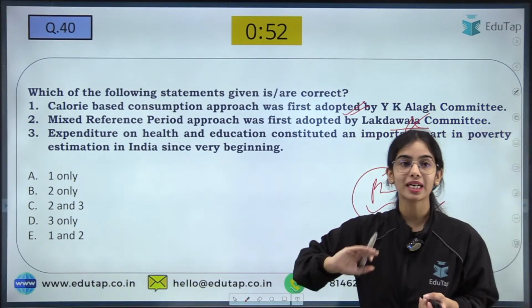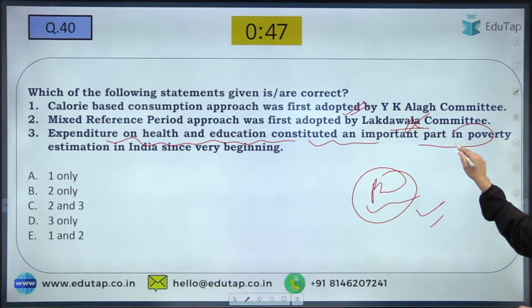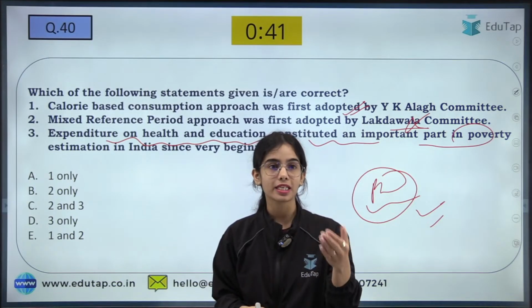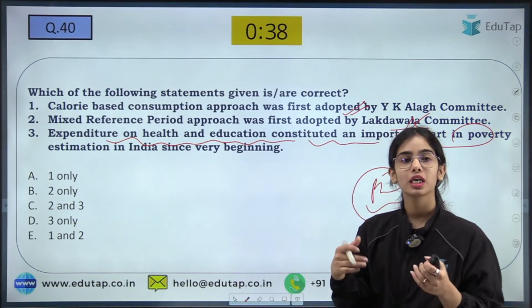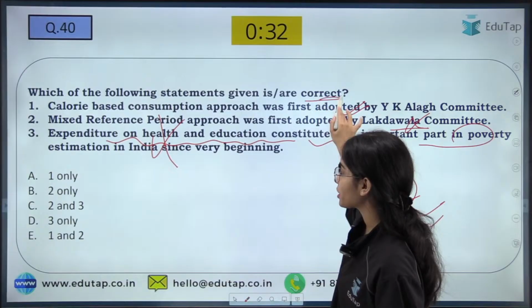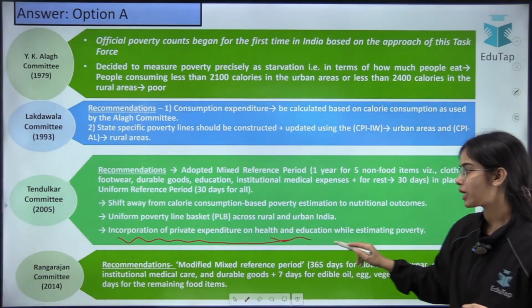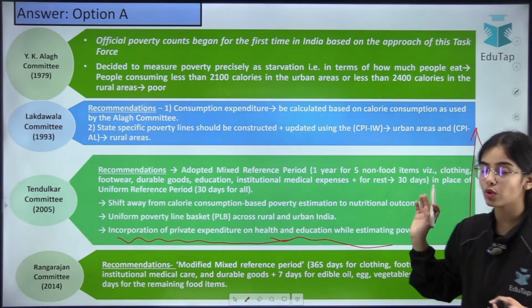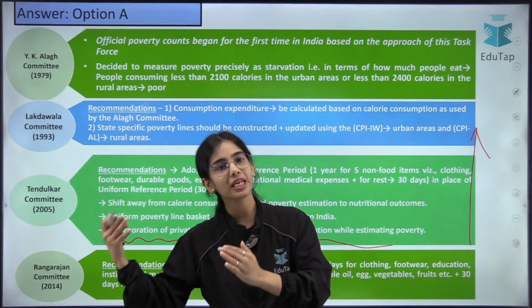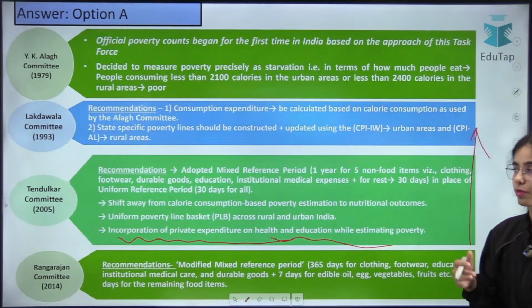It was the Tendulkar committee that gave the mixed reference period, and expenditure on health and education constituted an important part since the beginning of the plans and such. No, it was the Tendulkar committee that said that the expenditure on health and education, they form the private expenditure. Okay, so these second and third statements are wrong. You have to find the correct statement. So only one is the correct answer. It was the Tendulkar committee that incorporated the private expenditure on health and education. Before the Tendulkar committee, it was considered that health expenditure and education expenditure are public expenditure. Government does that. The private entities do not need to do that. Okay, so only statement A was correct.